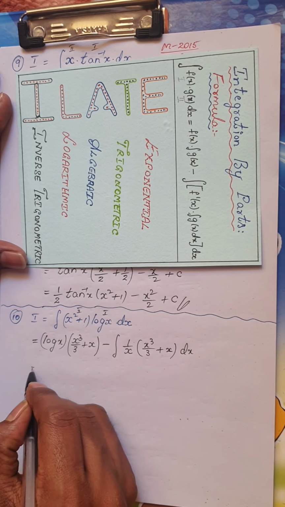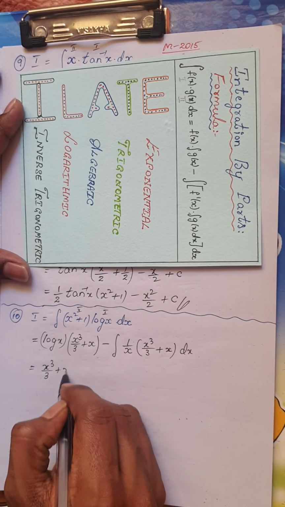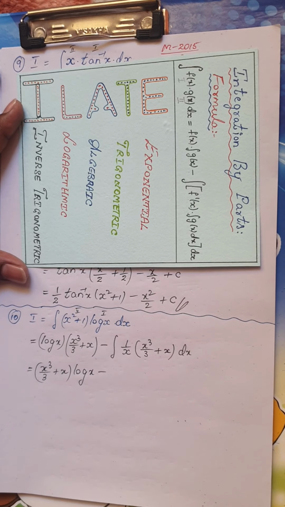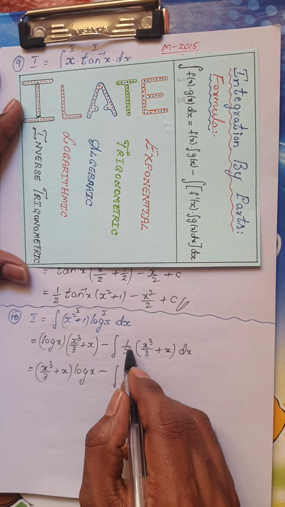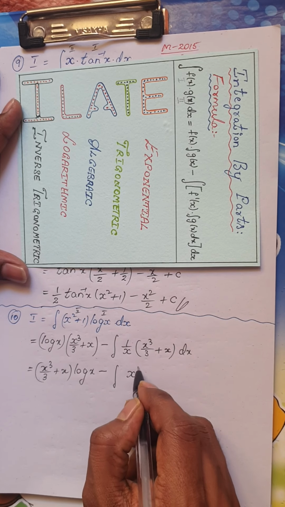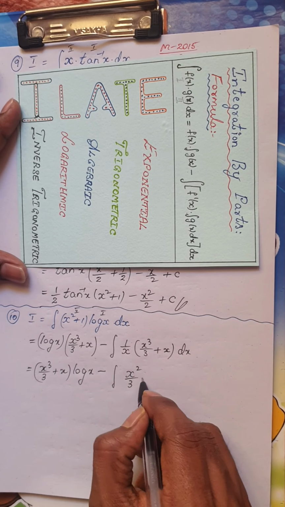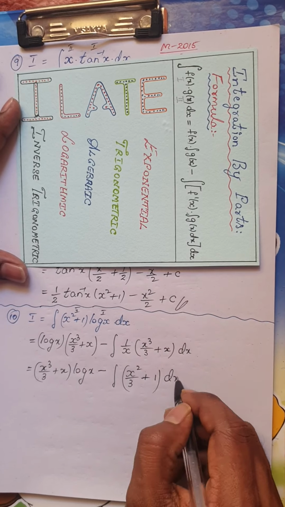So this is nothing but x cube by 3 plus x into log x, minus, let us split the integrals now. If you multiply this term, you would actually be getting x square by 3, because x cube by x, one x gets cancelled, plus now 1 by x into x would be simply 1, dx.